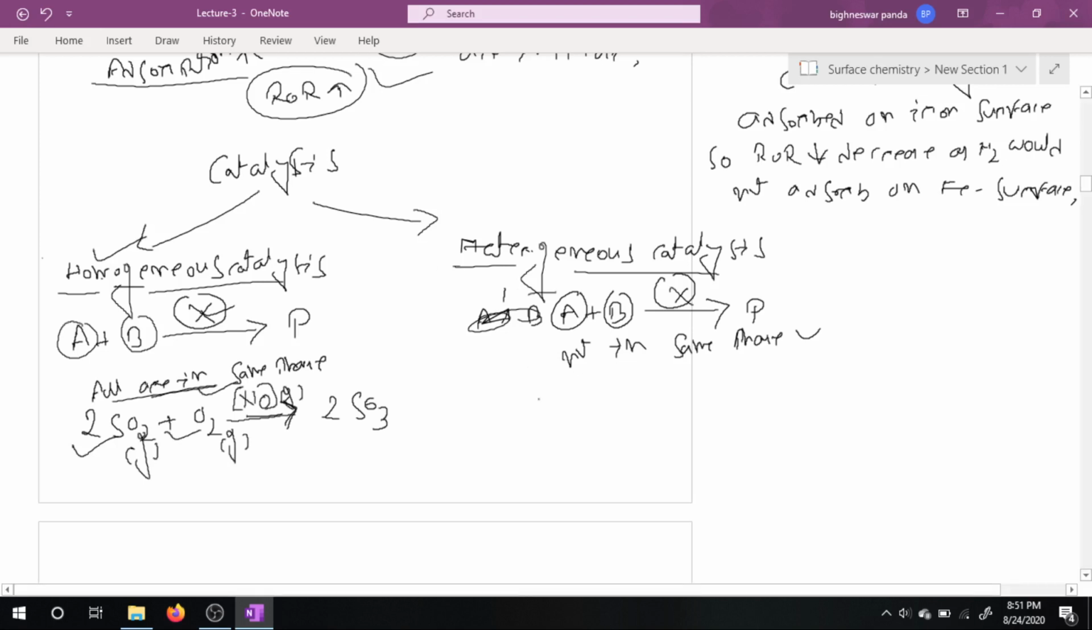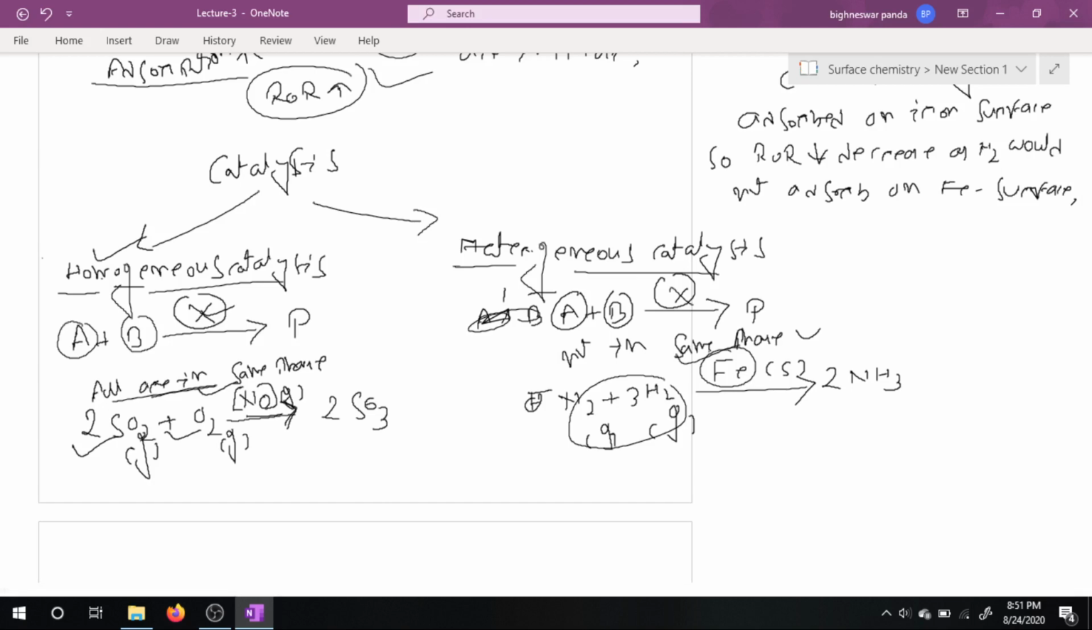Then come to heterogeneous catalysis. For heterogeneous catalysis, N2 plus 3H2: nitrogen is gas, hydrogen is gas, but we are taking iron as catalyst to form ammonia. So iron is solid, nitrogen and hydrogen are gases. So the reactant molecules and catalyst are in different phases, so this is called heterogeneous catalysis.